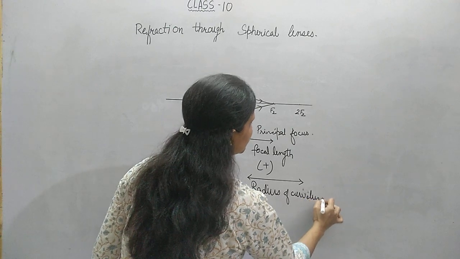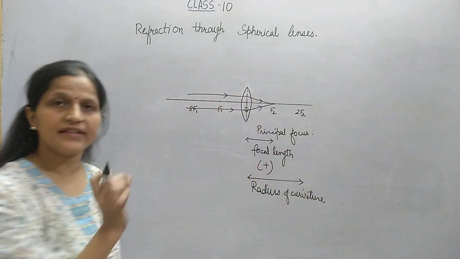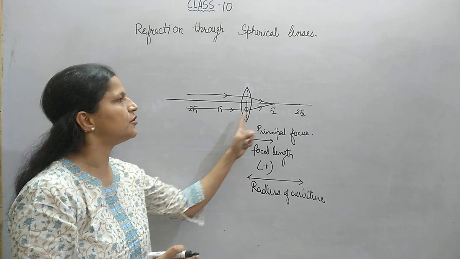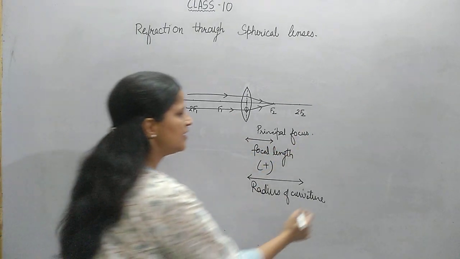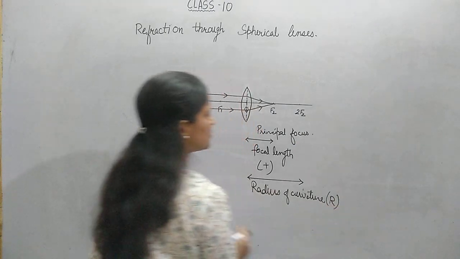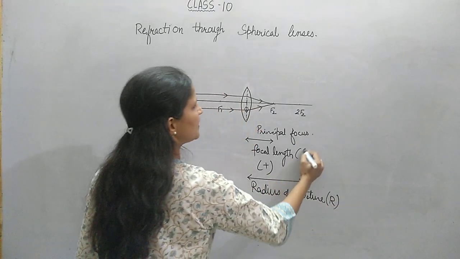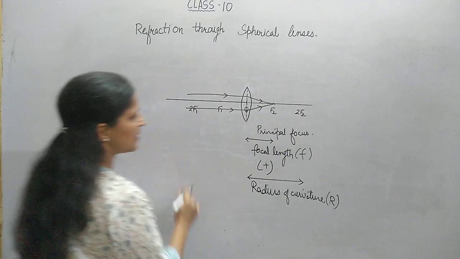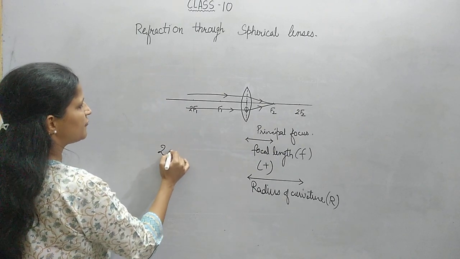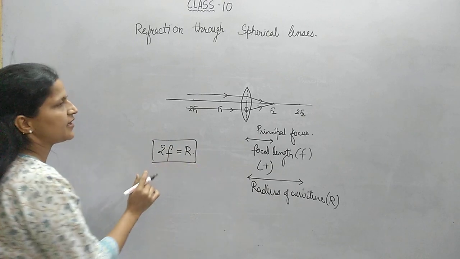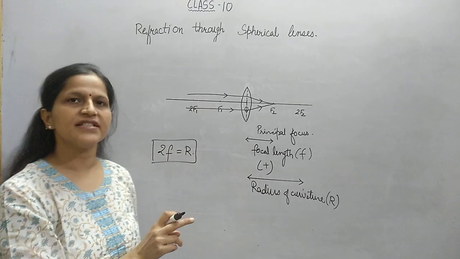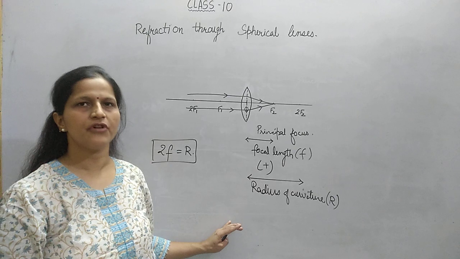This approximation is true if the lenses are very thin. If it is a thick lens, then we cannot call the distance from O to F2 the radius of curvature, but for thin lenses this approximation is true. For focal length I am using the symbol small letter f. Here also the relation follows: 2f is equal to r in their values, and in the concave lenses also a similar relation will be followed.